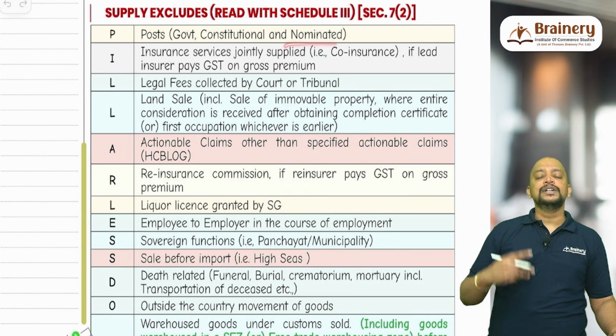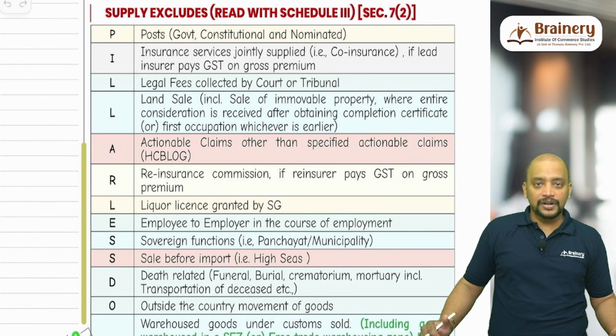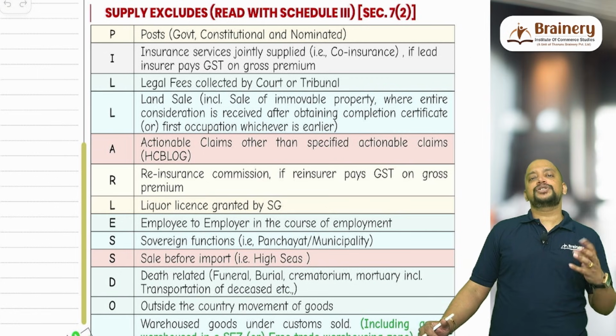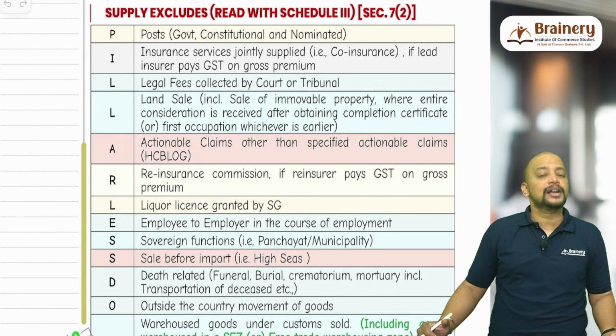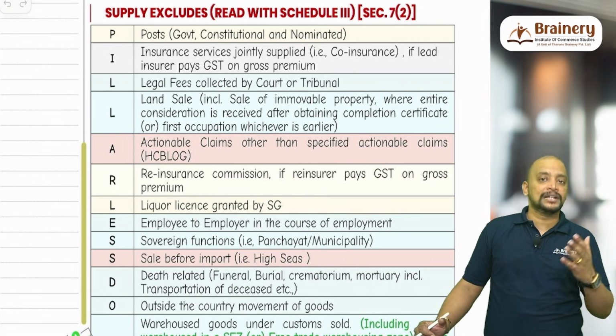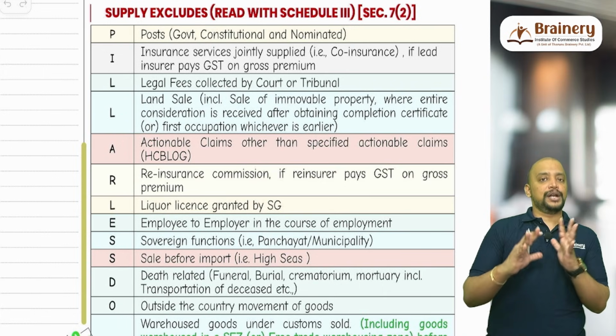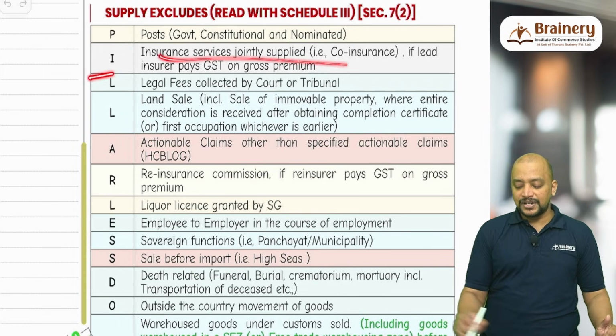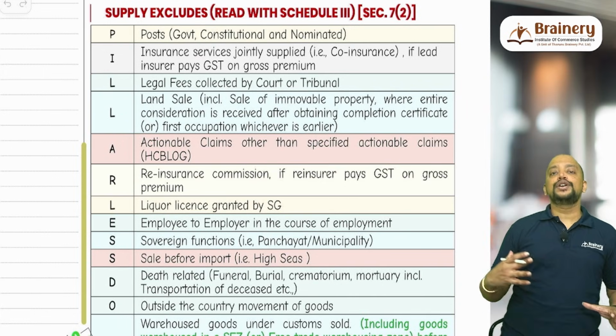And nominated post: there is a body or any organization of the government wherein the head of that organization or any member of that organization is appointed by the government, like SEBI chairman or RBI governor, etc. That will be coming under nominated post. Then I for insurance services jointly supplied. So that is co-insurance services.